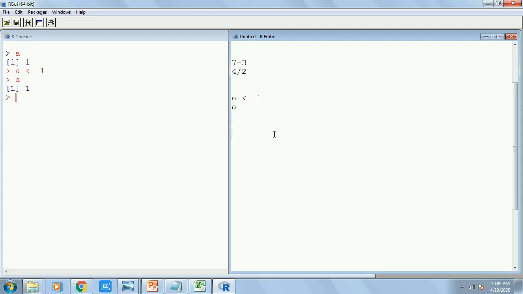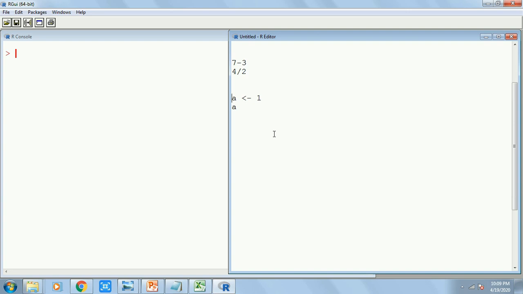This is how people accustomed to writing R code write it. But always remember, this arrow sign only works right to left. It doesn't work left to right. Just remember how you read Urdu from right to left.